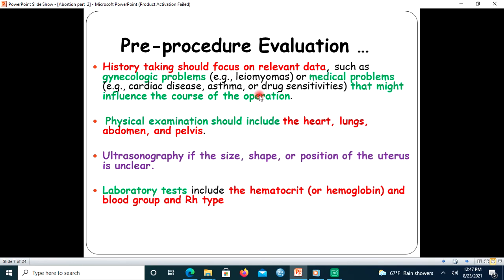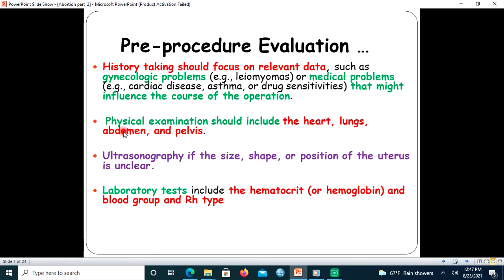For example, if the woman has leiomyoma, an abnormal growth within the uterine cavity, it can lead to excessive bleeding, so there must be another arrangement to deal with the situation. It determines how the abortion procedure should be undertaken. For example, if the woman is allergic to misoprostol or other prostaglandin drugs, it determines the technique we will use. So our history taking should focus on relevant data such as gynecological problems and medical problems, as I have listed here.